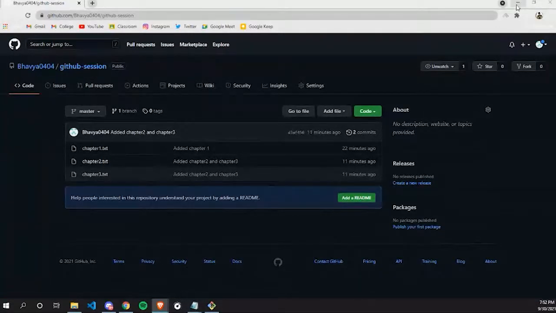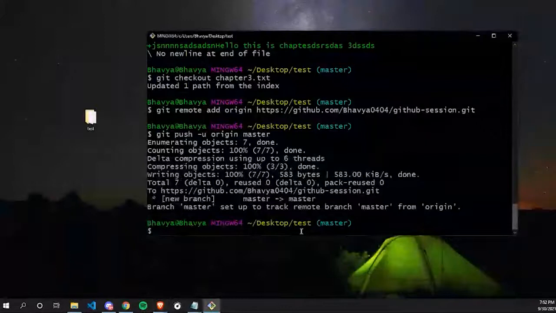Okay. So by default, our branch is master. So Git Bash is using master as its default branch.